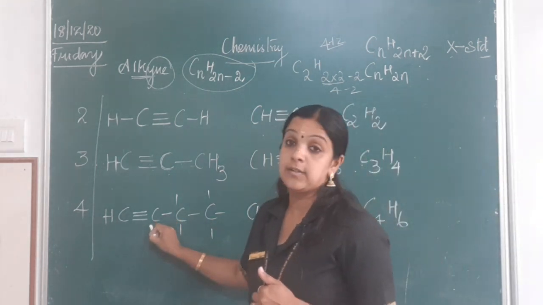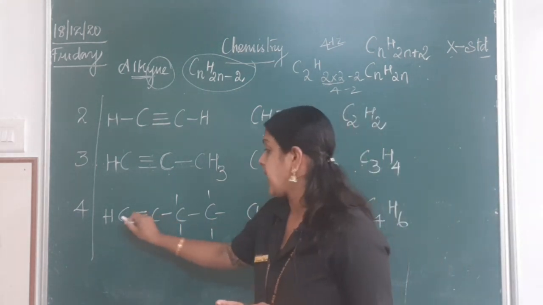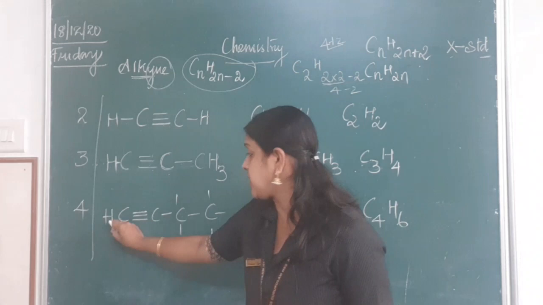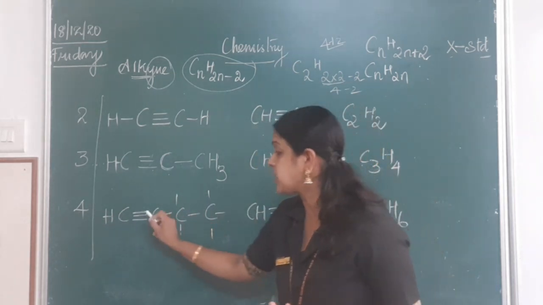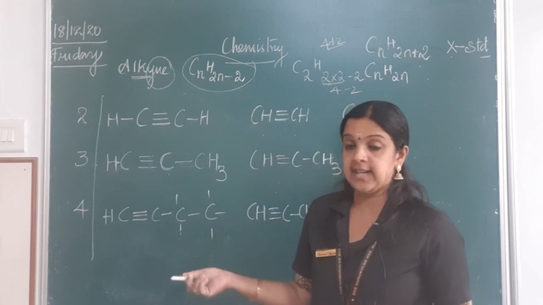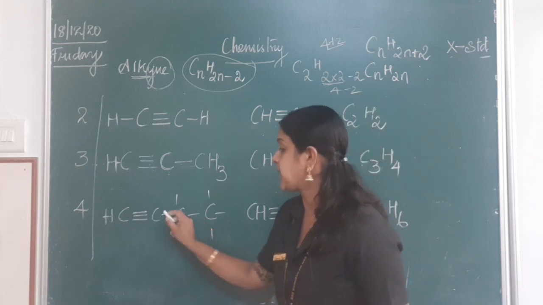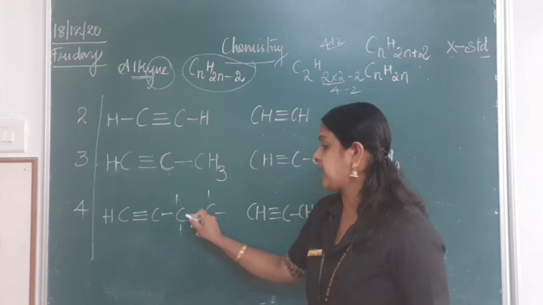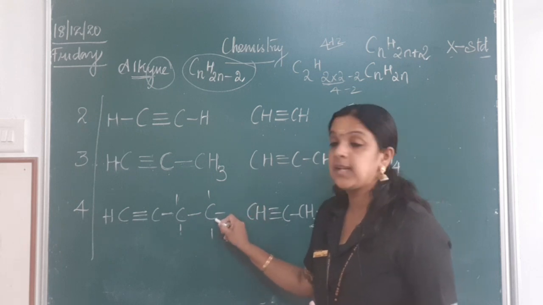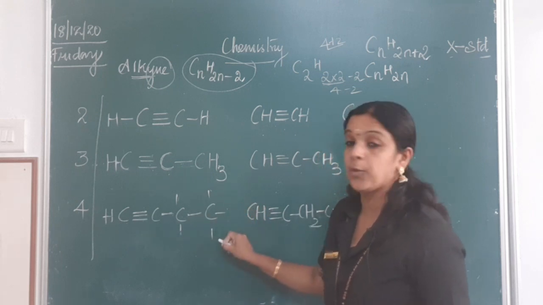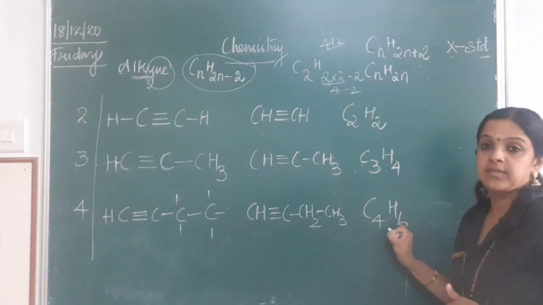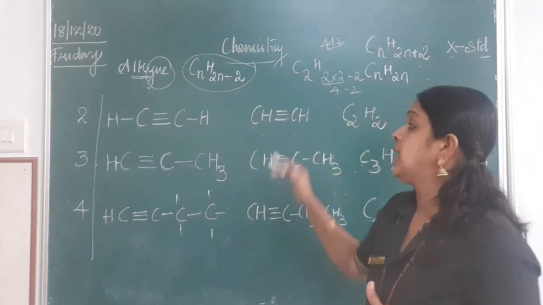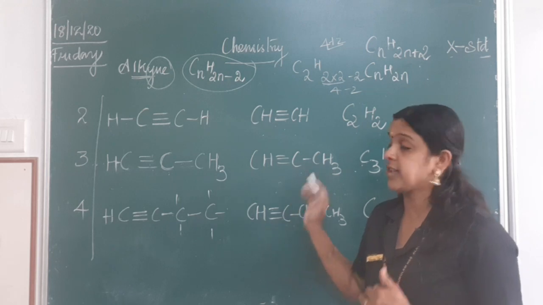Now, if you come to the next one with 4 carbon atoms, I have put 4 carbon atoms. The first carbon atom has 1, 2, 3, and the fourth one is hydrogen. The second carbon atom has no hydrogen because already 4 bonds are there surrounding the carbon atom. For the third carbon atom there is only 1 bond on the left, so 2 on the top, 3 on the bottom and the fourth one on the right of the carbon. And similarly for the fourth carbon also 1, 2, 3, 4. And I have written the condensed form and the molecular formula. So, with this you can understand, children, how the molecules are written, how the structures are written.